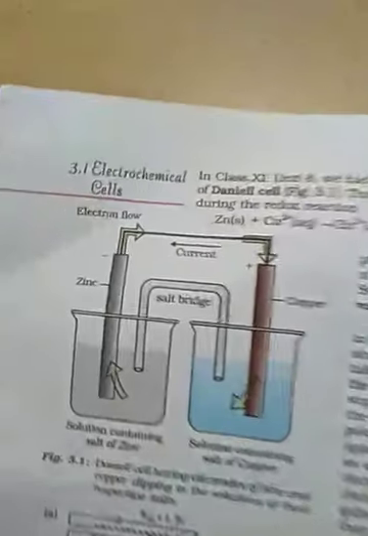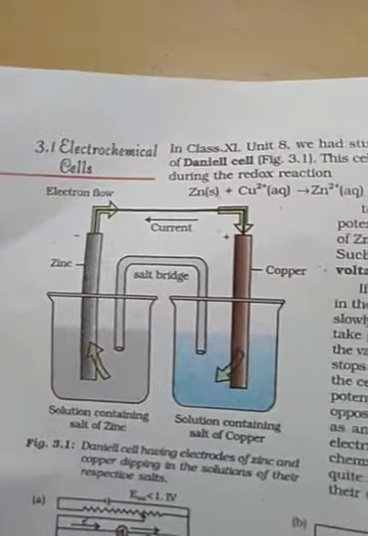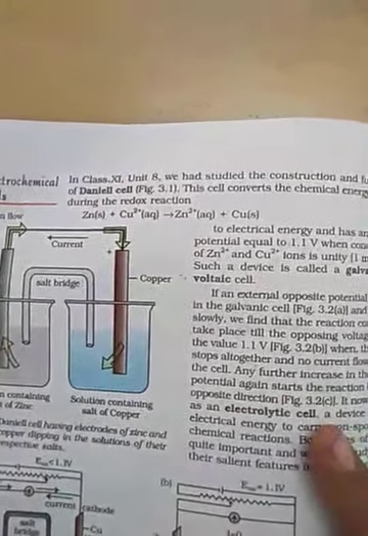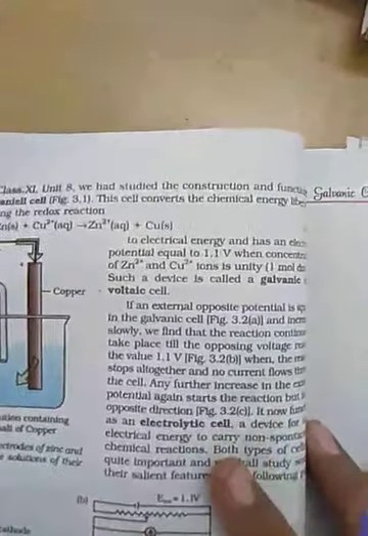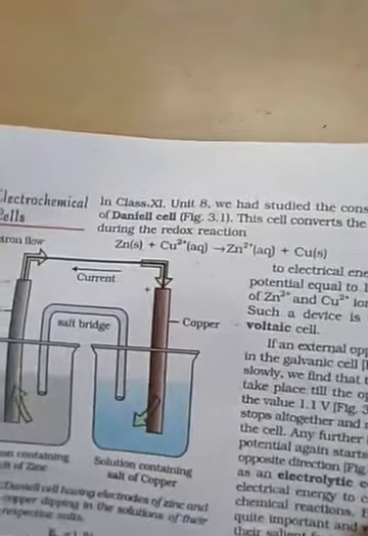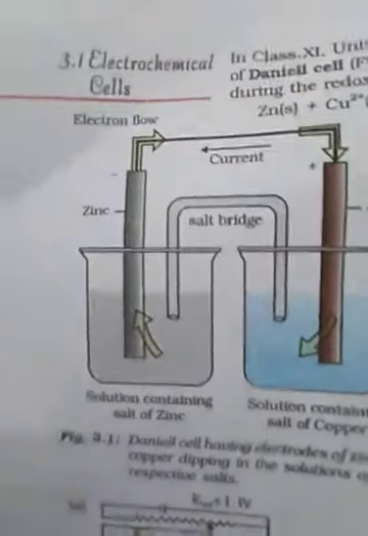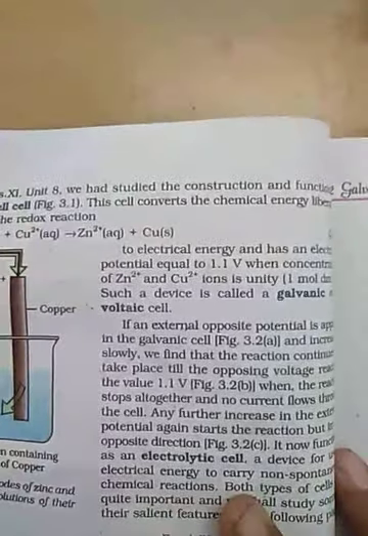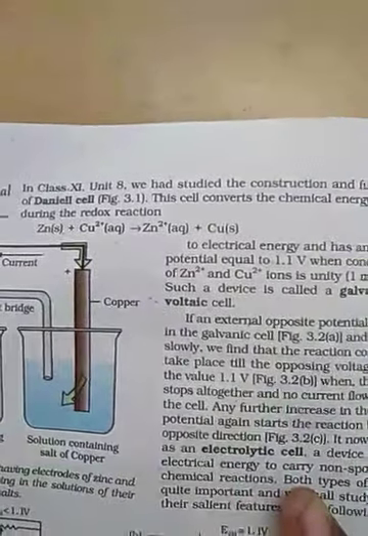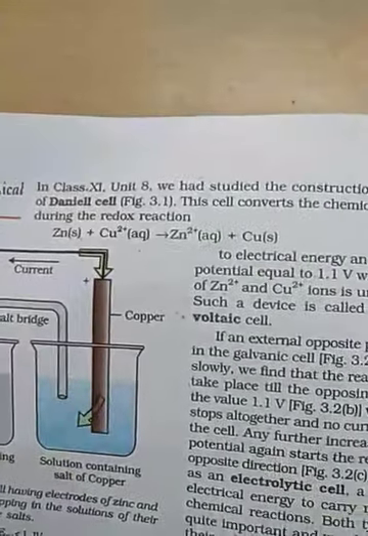Now what are these cells? You see this figure 3.1, electrochemical cells. In 11th class, unit 8, we had studied the construction and functioning of the Daniell cell. Here I showed you in figure 3.1 the Daniell cell we studied in the 11th. The cell converts the chemical energy liberated during the redox reaction.